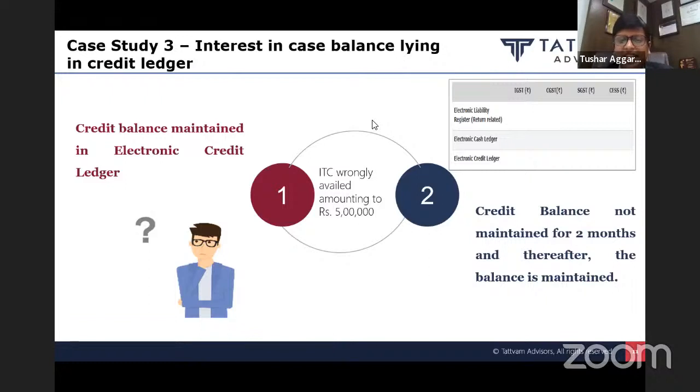Now today in August month, September month, I have realized that this was a wrong credit and I have to reverse it. There can be two situations. First situation, my credit has not been utilized. I repeat, my credit has not been utilized and I have 5 lakh rupees minimum balance in my credit ledger throughout the period.